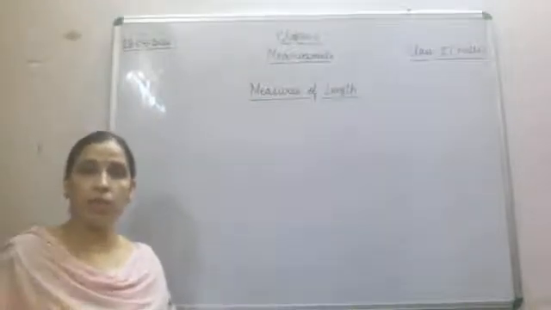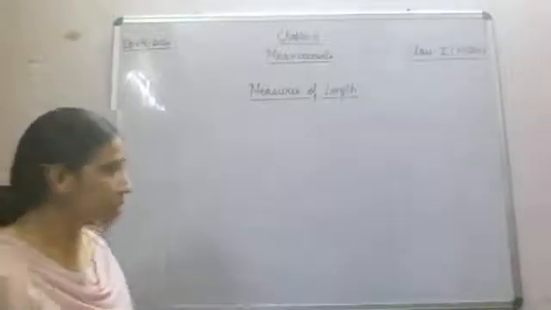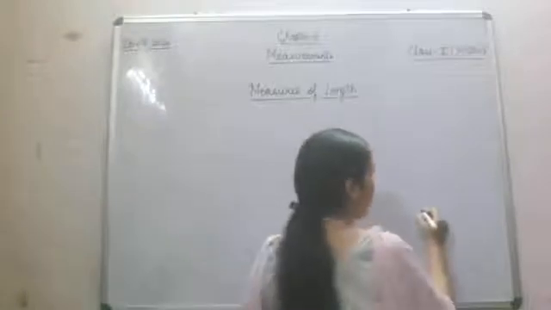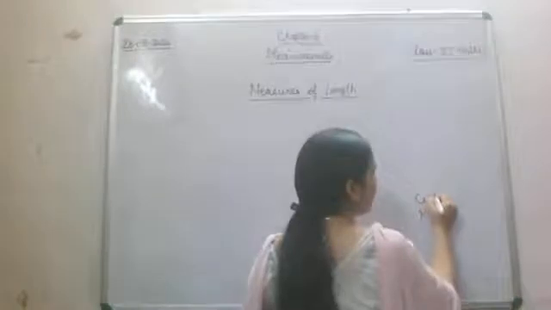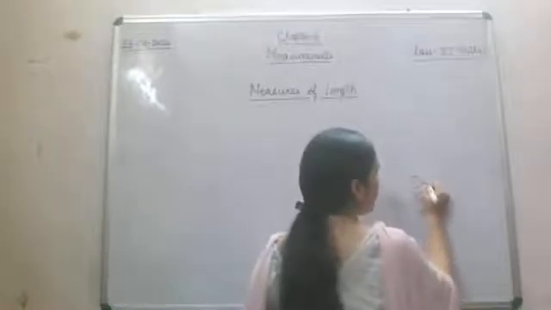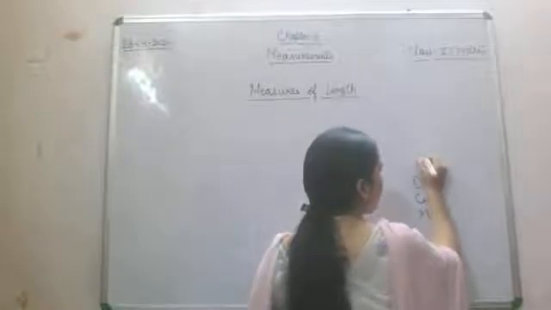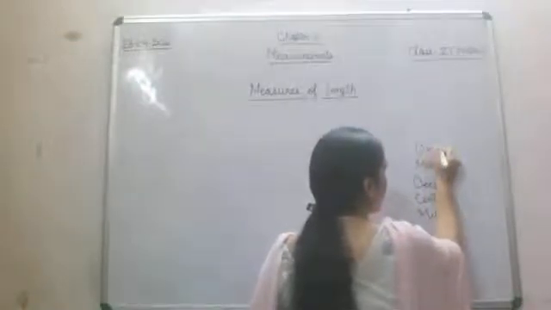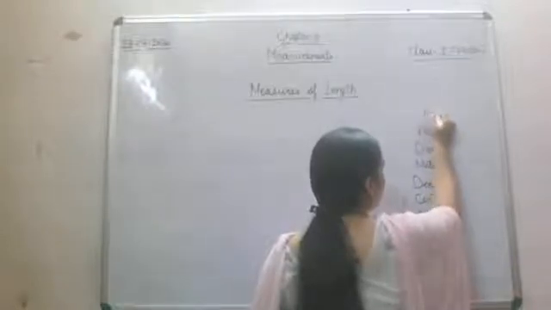Now in measures of length, first we have 1 centimeter, which is equal to 10 millimeters. See, this you have to remember: milli, centi, deci, meter, deca, hecto, and then kilometer.